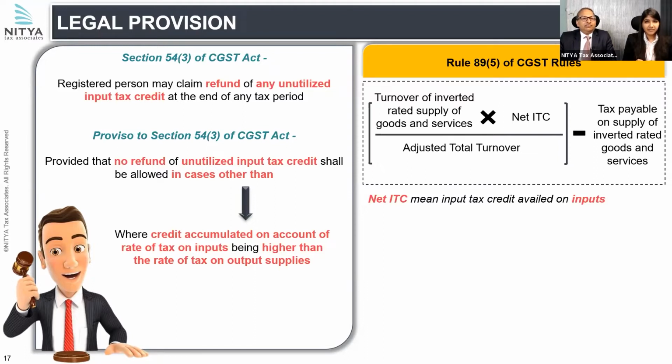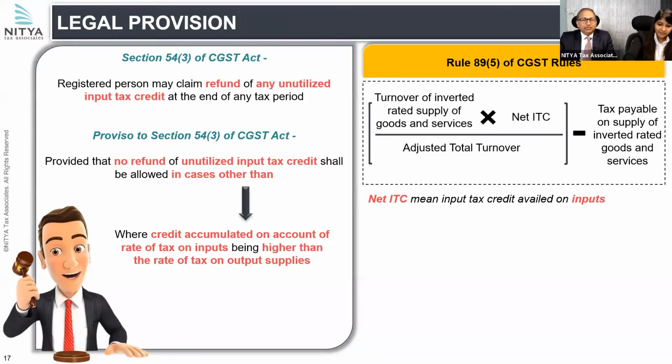There is a proviso in Section 54(3), which says that no refund of unutilized ITC shall be allowed except in cases where credit has accumulated on account of rate of tax on inputs being higher than rate of tax on output supplies.